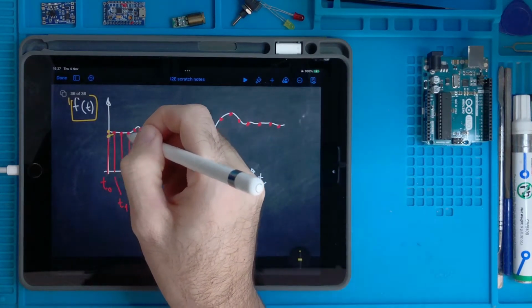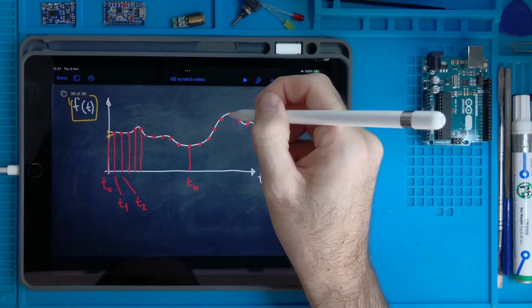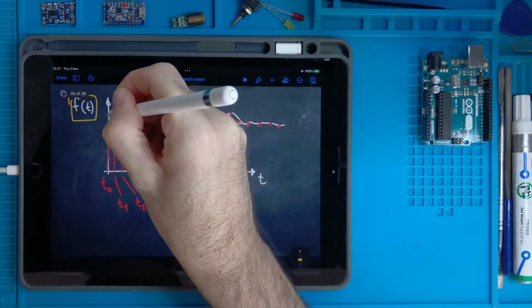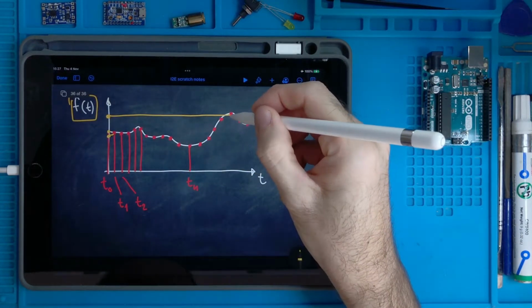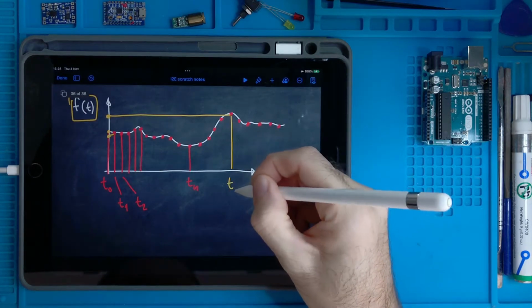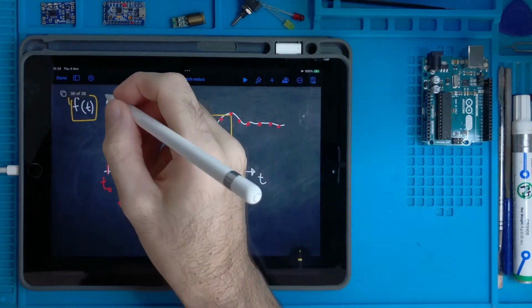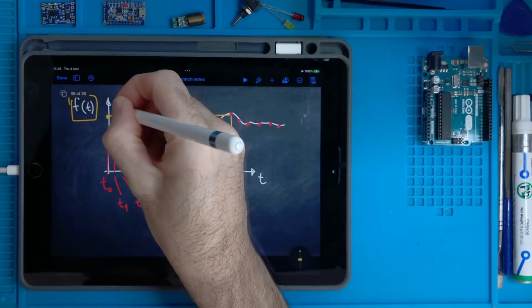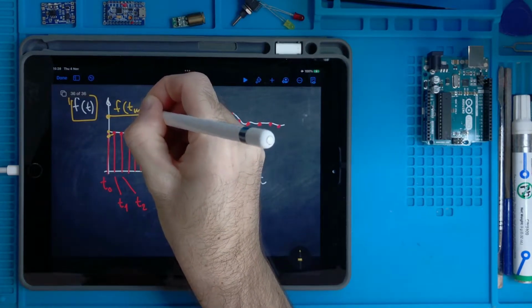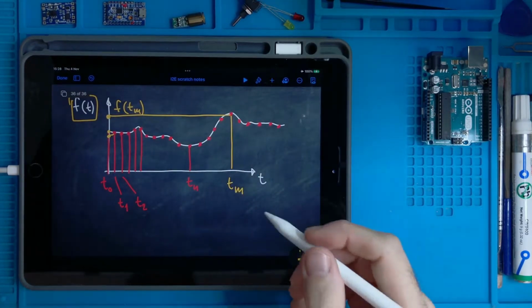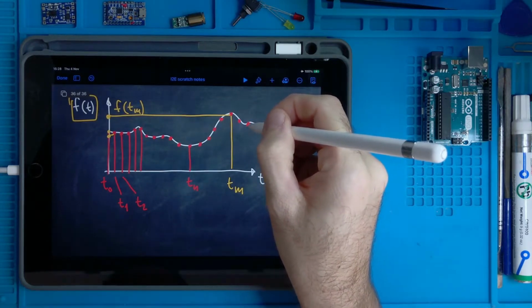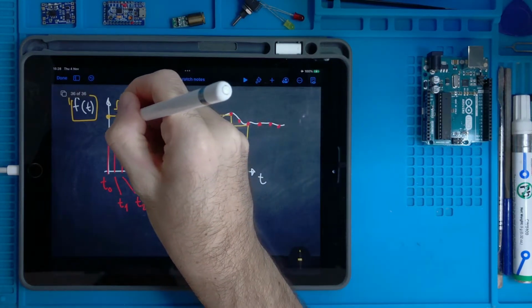Those are difficult to see, but for instance this value here corresponding to tm, this value is f of tm. We can do the same for the other values.